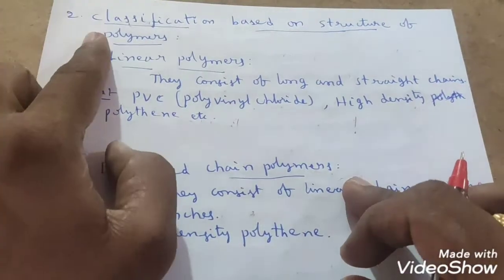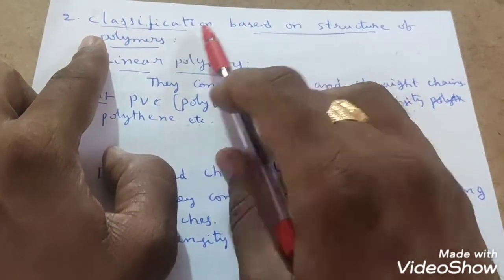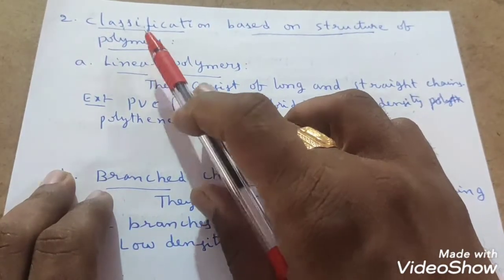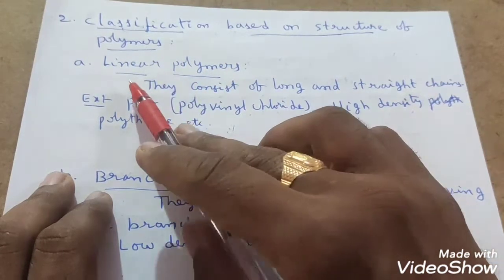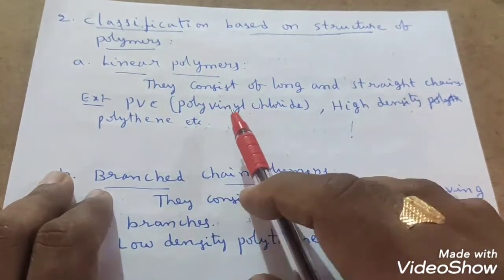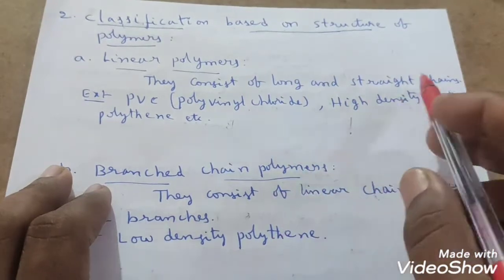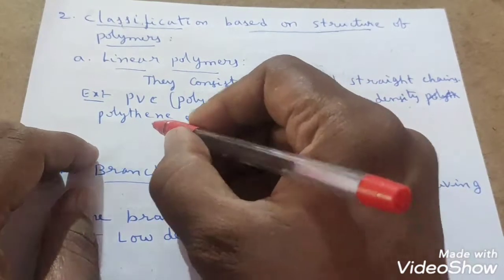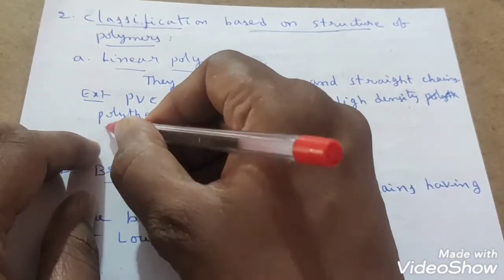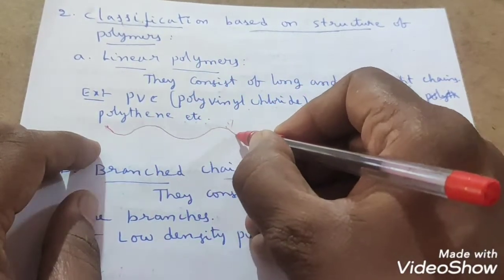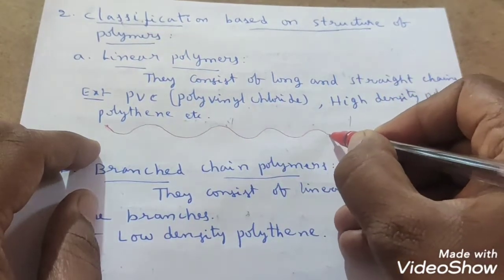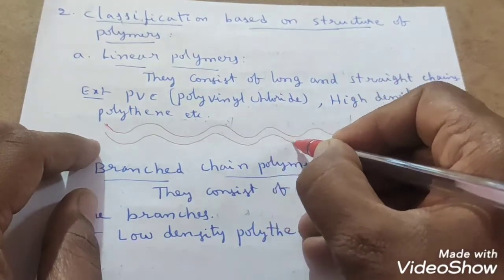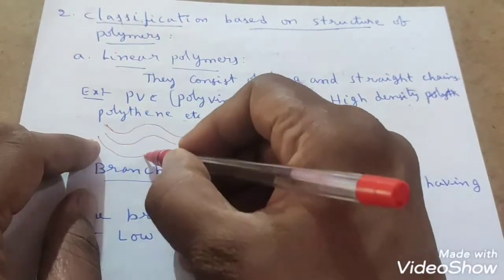Let us see the next classification: classification based on structure of polymers. The first one is linear polymers. They consist of long and straight chains. Long and straight chains means it will be like this. Like this they will form linear polymers. Linear polymers will be like this, long and straight chain polymers.